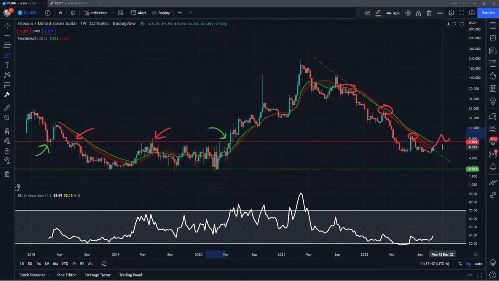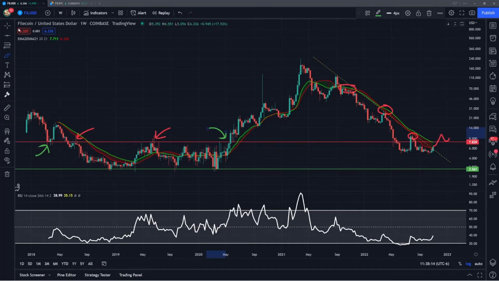And again, this is going to be a very strong resistance level in confluence with these two moving averages. So if Filecoin is able to break back above both of these levels and then flip them into support, such as I have drawn here, this would really support the bullish argument. This is something I would look to as evidence for starting to slow down the momentum of this bear market trend and give us a different pattern, where instead of just rejecting and forming these lower highs, we've got support starting to hold and we're starting to break above some of those levels.